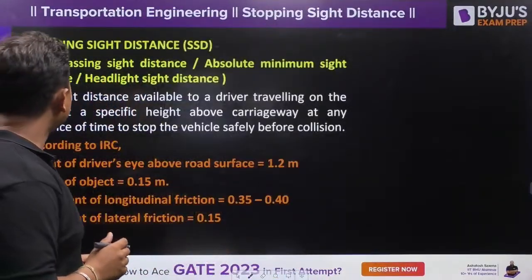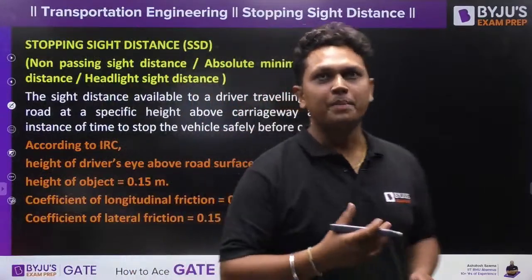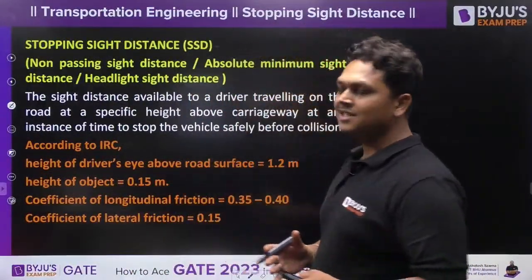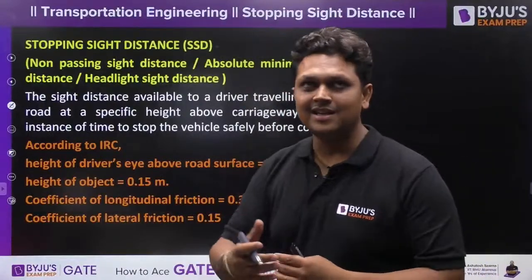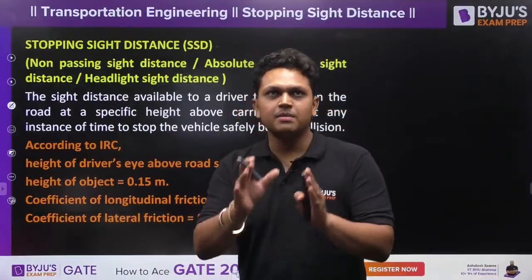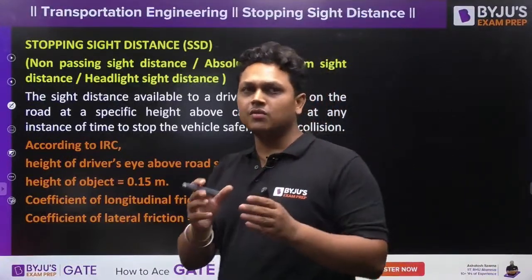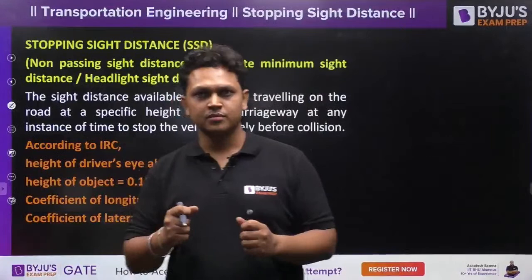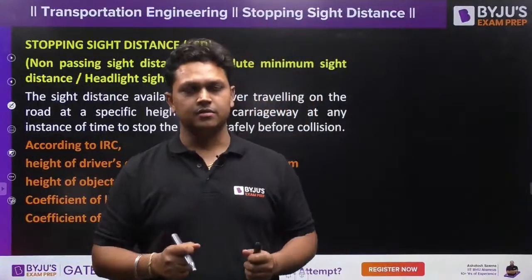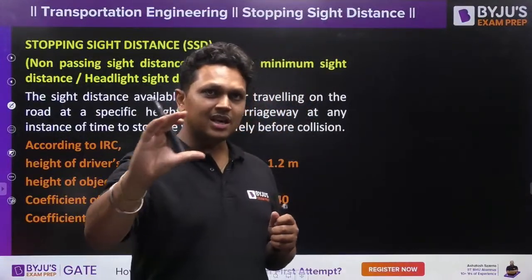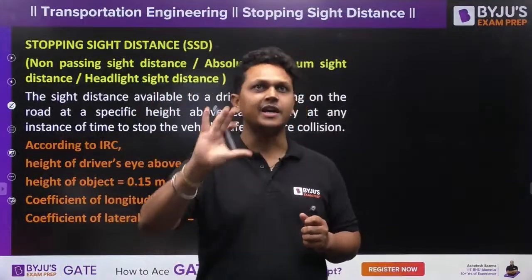Let us start, guys. Let us start with the stopping sight distance. What do you mean by stopping sight distance? Stopping sight distance is also referred to as non-passing sight distance, or absolute minimum sight distance, or headlight sight distance. Why? It is the minimum sight distance which is required for the driver to stop the vehicle as soon as he sees an object of a certain height.